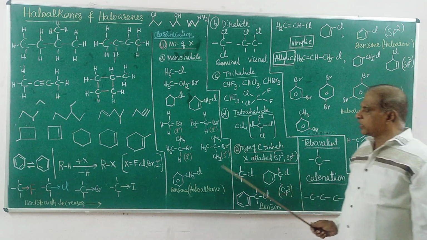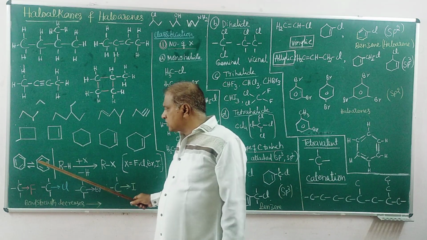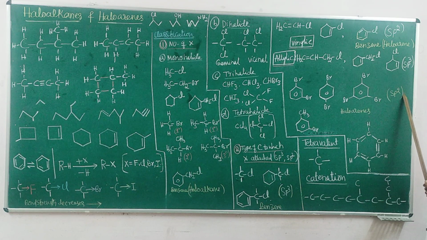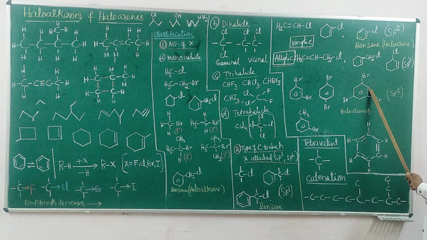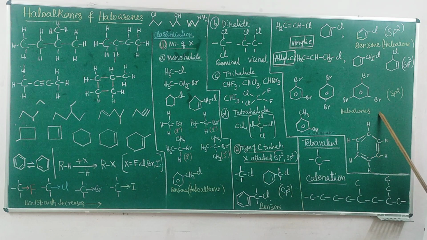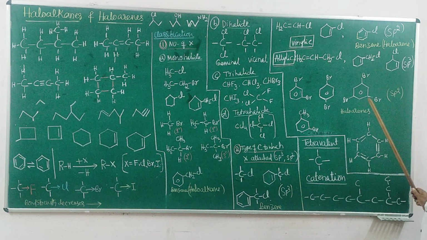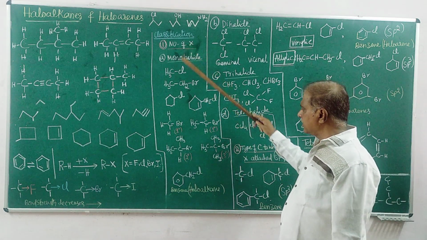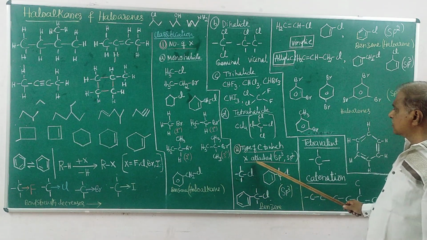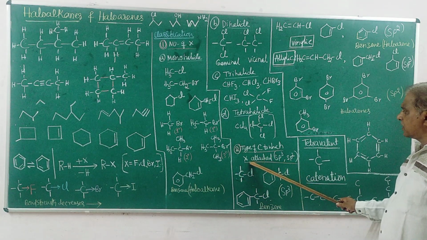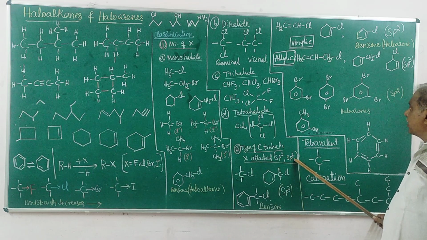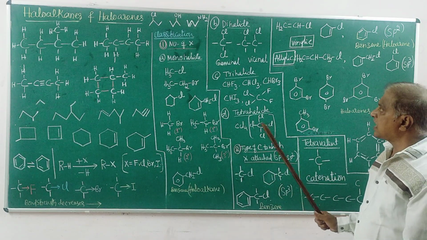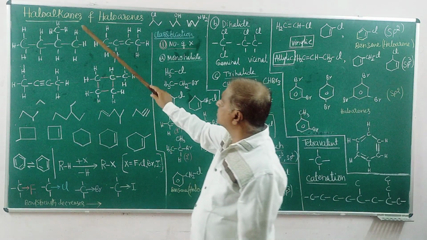Any halogen derivative of benzene is always sp2, every carbon sp2 hybridized. Haloarenes. So this is a kind of classification. On the basis of the number of halogen atoms we classify like this. On the basis of the carbon to which X is attached, it may be sp3 or sp2. We have classified these halides like this. This is a classification of haloalkanes and haloarenes.